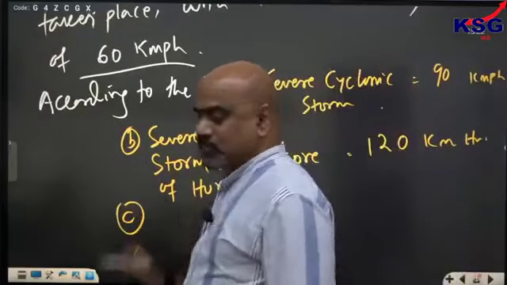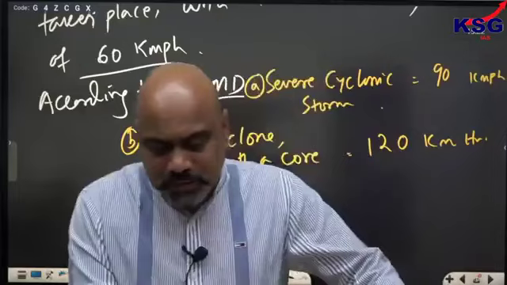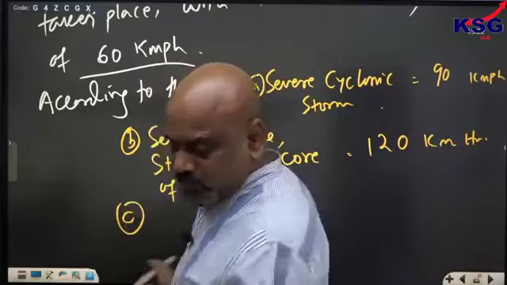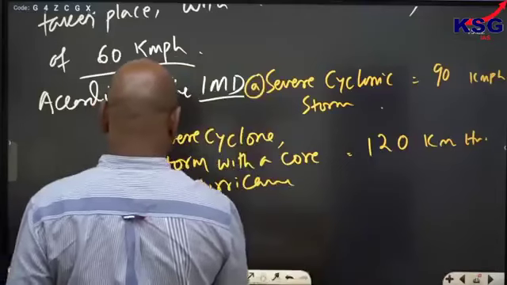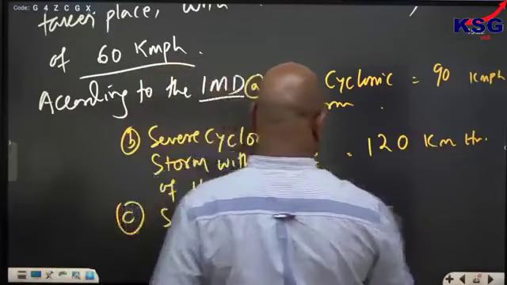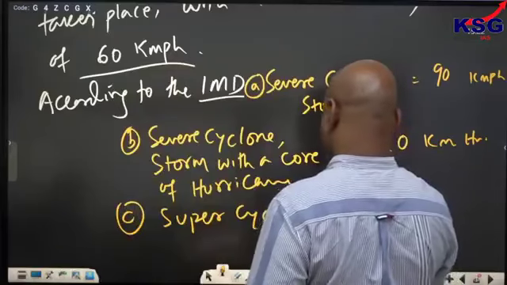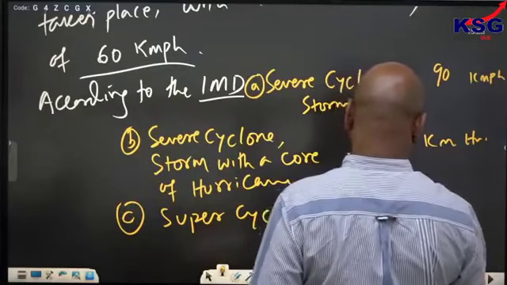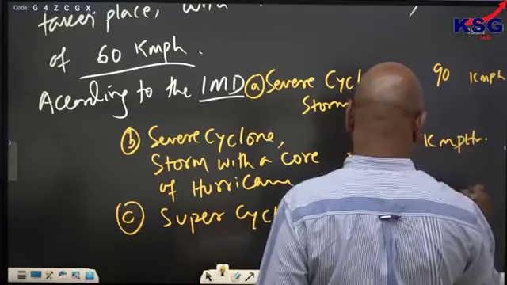When it is more than 220 kilometer per hour, it is called a super cyclone. Super cyclone when it is more than 220 kilometer per hour.